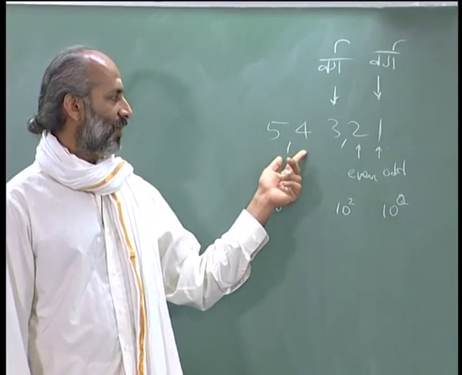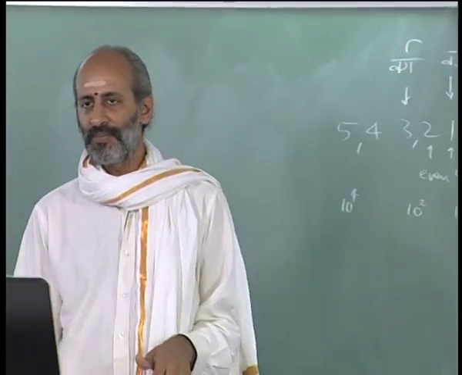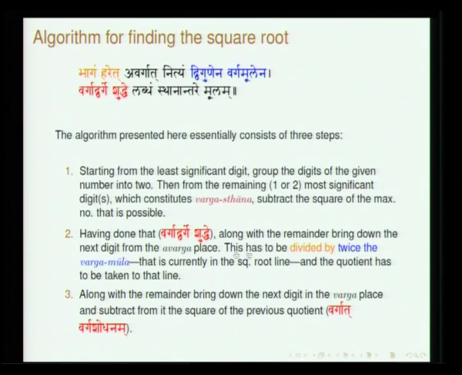So, 1 will be remaining and 4 will be remaining. In the next step you have to start your operation with 14. Along with the remainder, bring down the next digit from the avarga place. This has to be divided by twice the vargamoola. In fact, this has been stated: nityam dvigunena vargamulena.